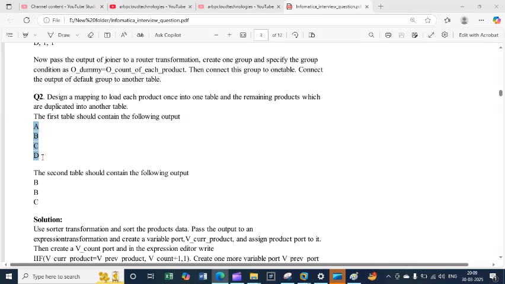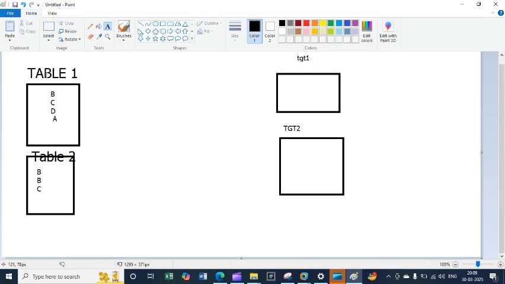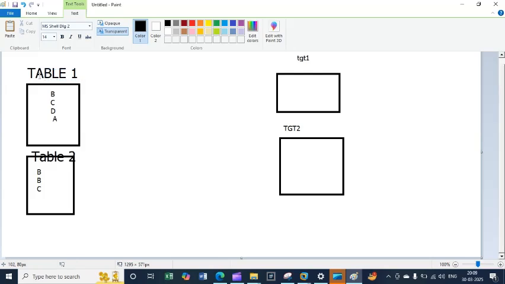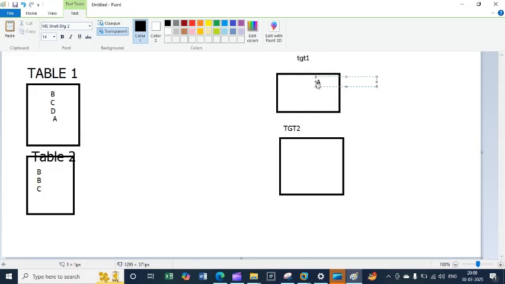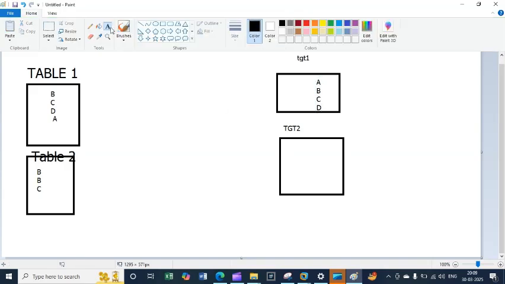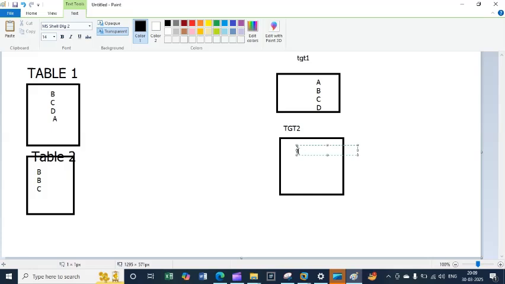Okay. So yeah, product, I need. Here is a mistake, but let's see what the requirement is. The output should be like this. This is the product information. The output should be like, here are the unique A, B, C, and D, and here is whatever the remaining things are available, right? They put it here, like B, B, and C.